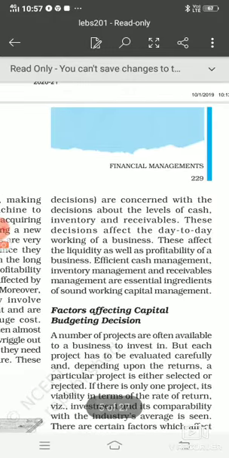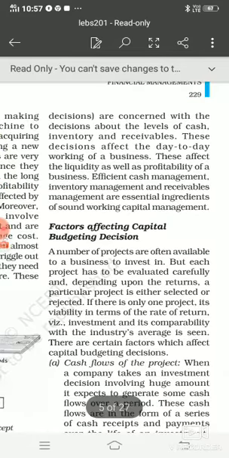Next is your short term decision of investment. Short term decisions of investment basically affect the day to day working of a business. Now like liquidity, it means how much cash is available on a particular day to your business. So this is all called the short term decision.